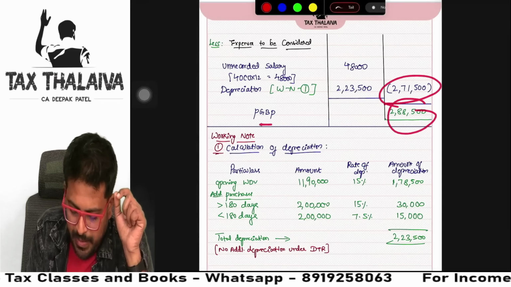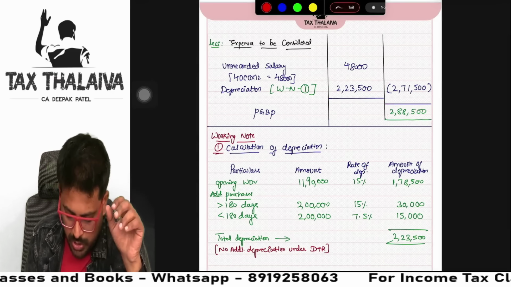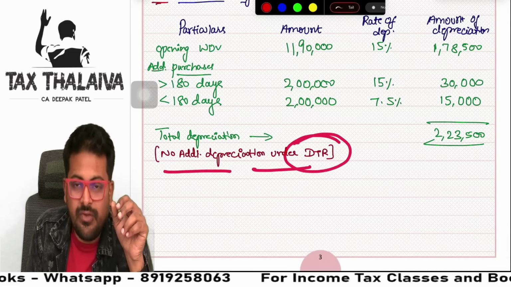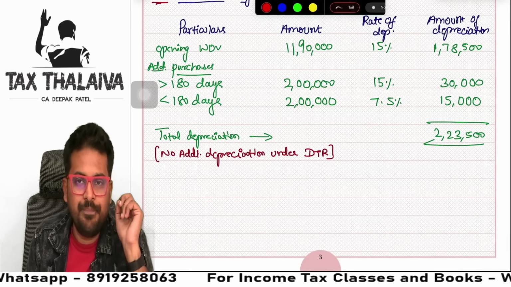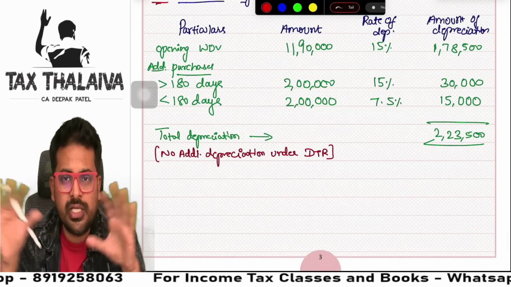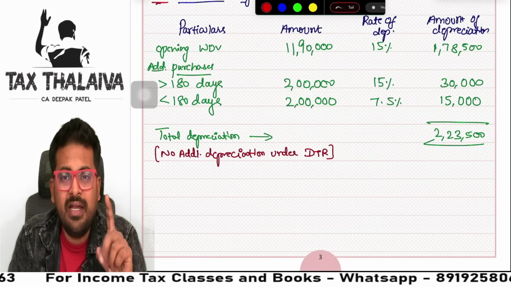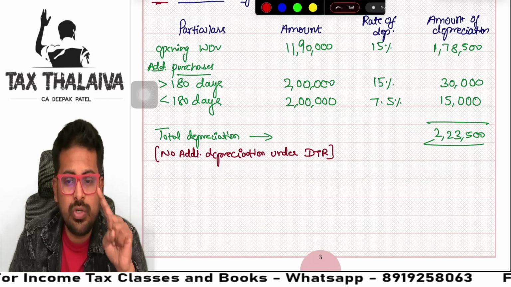This total is given and PGBP only I have come to. And I have written here, see, no additional depreciation under default tax regime. You write one line. This what we computed is not total income. This is just PGBP income. We need to find income from other sources also.